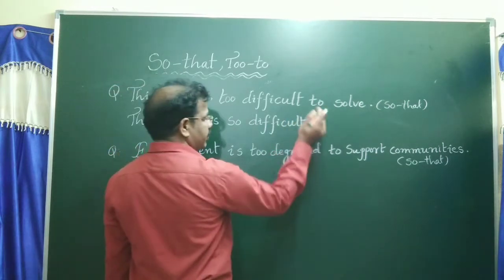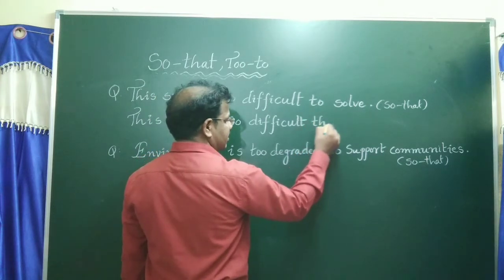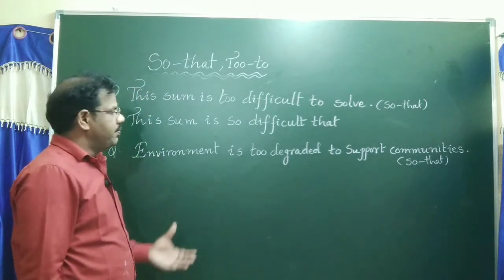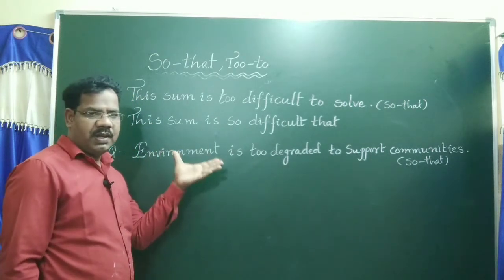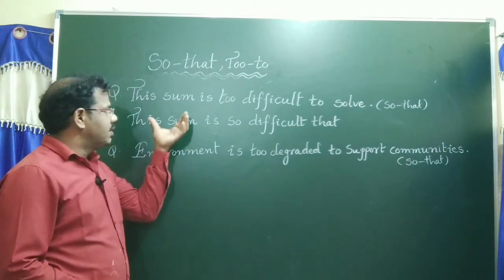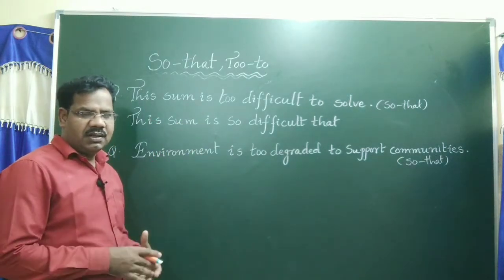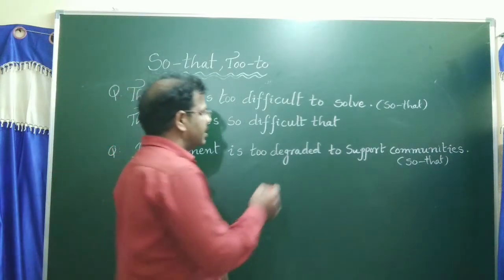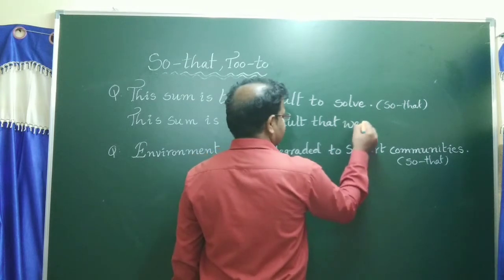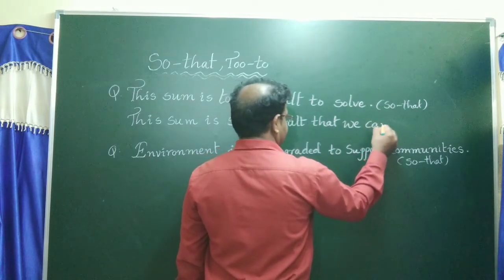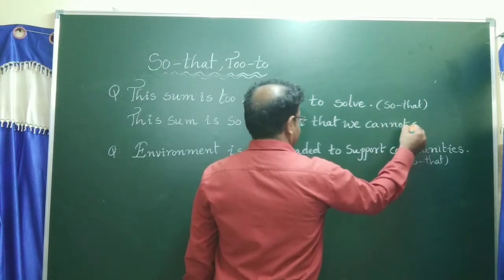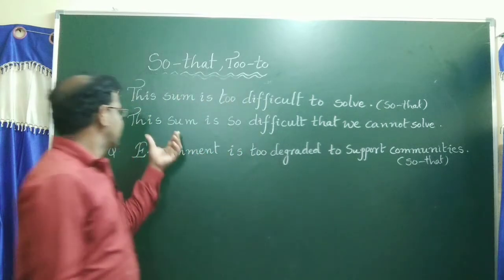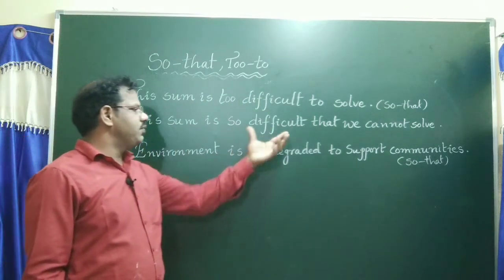After that, before to infinitive should write conjunction is that. What is to be solved? Sum. By whom? People. People means nobody or we or anyone. Should give preference we only. We cannot solve. The sum is so difficult that we cannot solve.